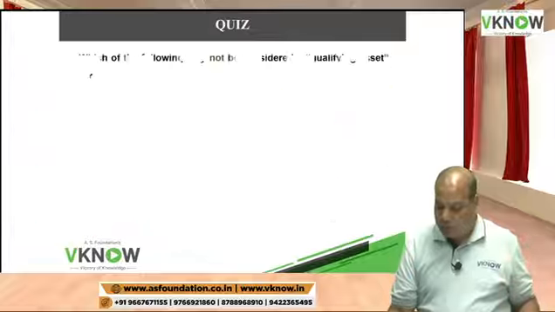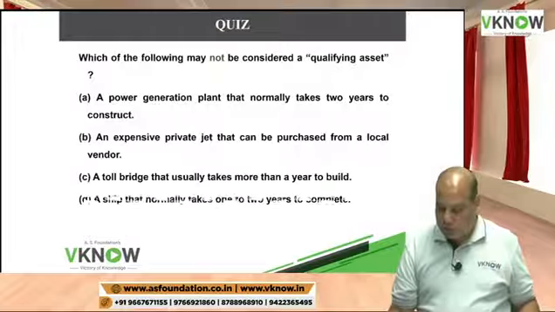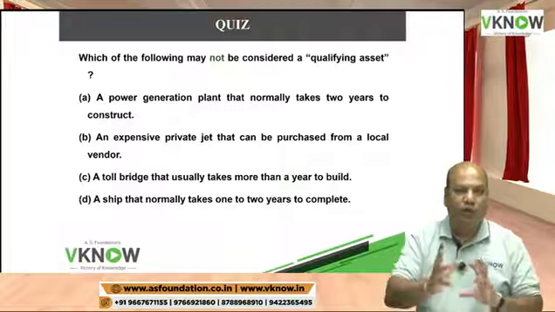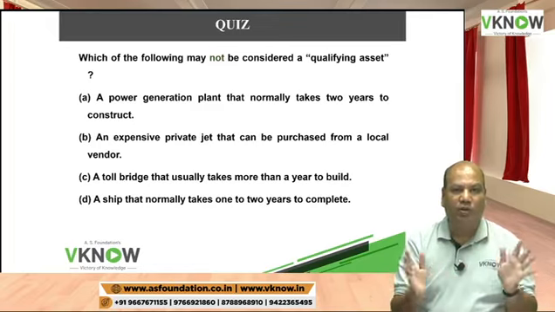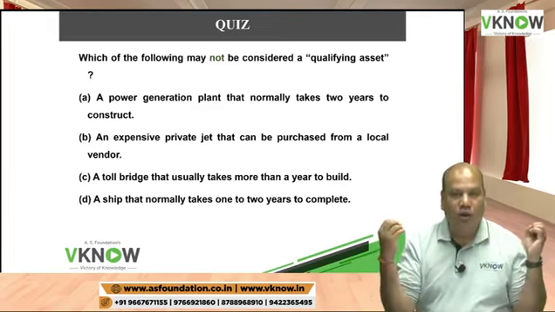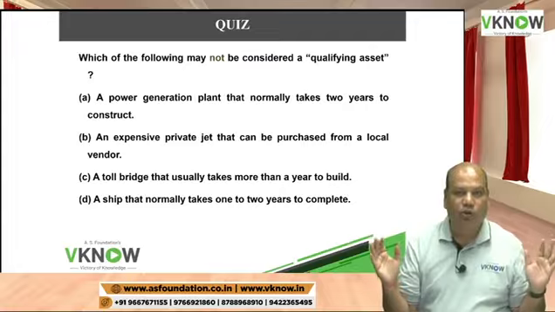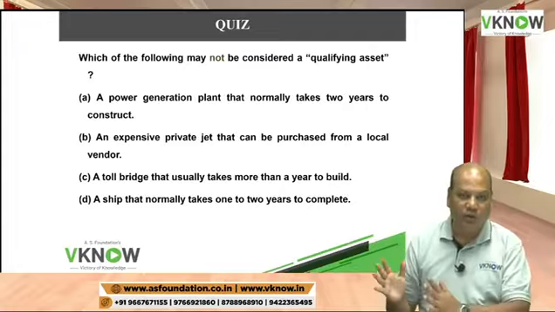So what will the student do? The student will check in the question usually: 12 months or less than 12 months. So even if it is around 9 months, 10 months, 8 months, you can assume it is a qualifying asset and you can simply solve by applying AS 16.